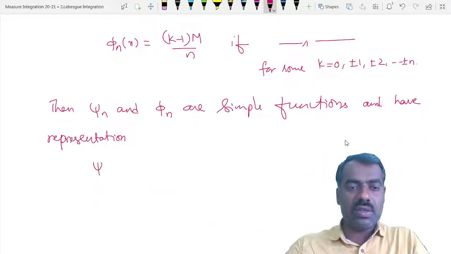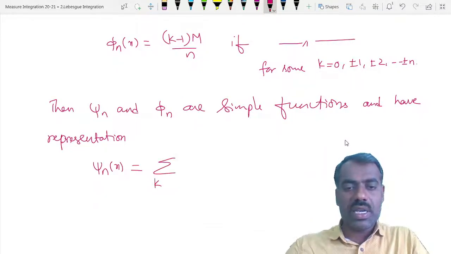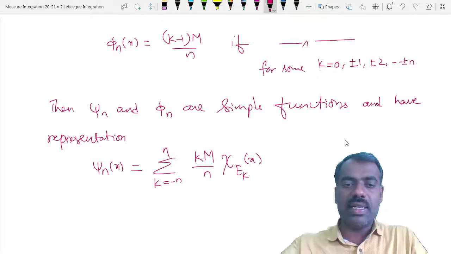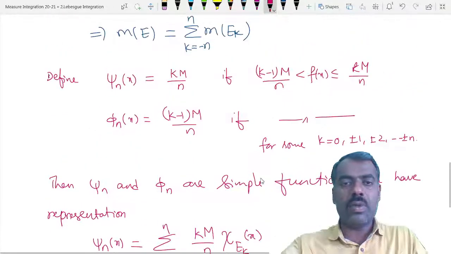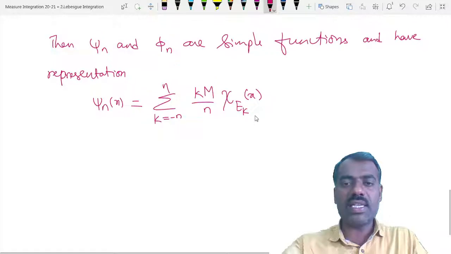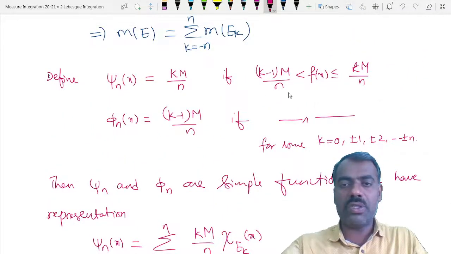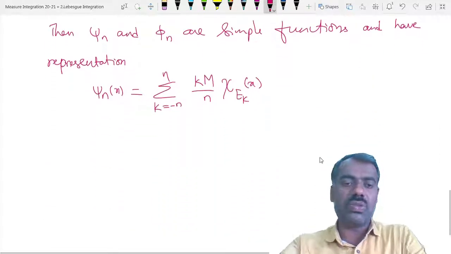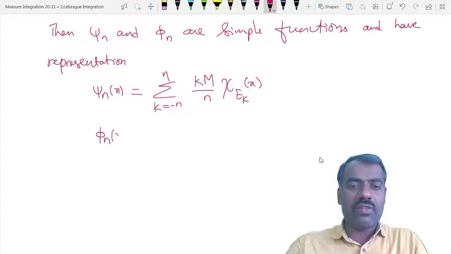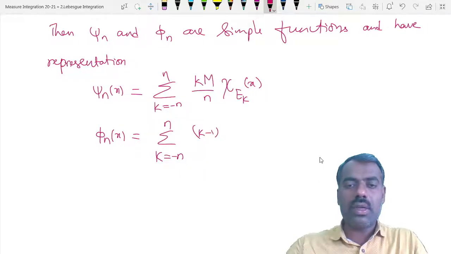Psi n of x is the summation over k from minus n to n of km by n times chi of E_k of x. Because x belongs to exactly one of the E_k's, at that k, f of x belongs to the interval, so psi n of x is that value, where the characteristic function is 1, and everywhere else it is 0. Similarly, phi n of x is the summation over k from minus n to n of (k minus 1)m upon n times chi of E_k of x.